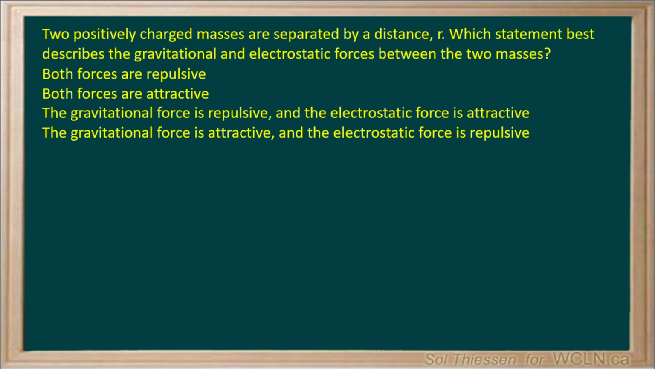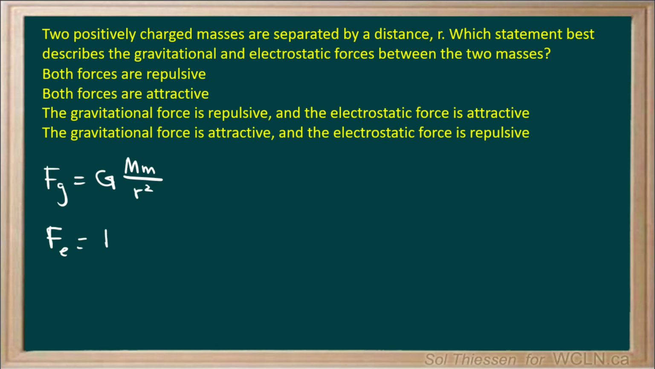So we often see this comparison between the electrostatic force and the gravitational force, and that's because the equations to calculate both forces are very similar. So the gravitational force is the gravitational constant times the mass of one object times the mass of the other divided by the distance between them squared, while the electrostatic force